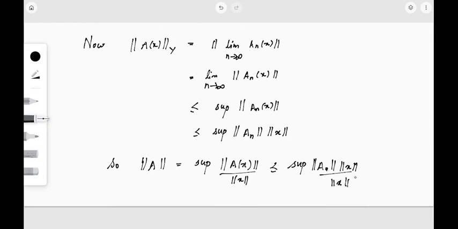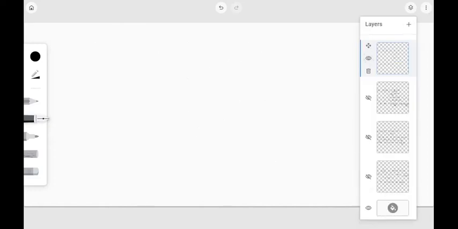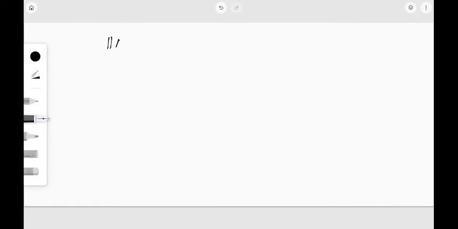So norm x and norm x get cancelled, and I get that the norm of the linear operator A is less than or equal to the supremum of the norms of A_n. Now we had chosen this A_n to be an element of L of X,Y, so it is a linear operator which is bounded.